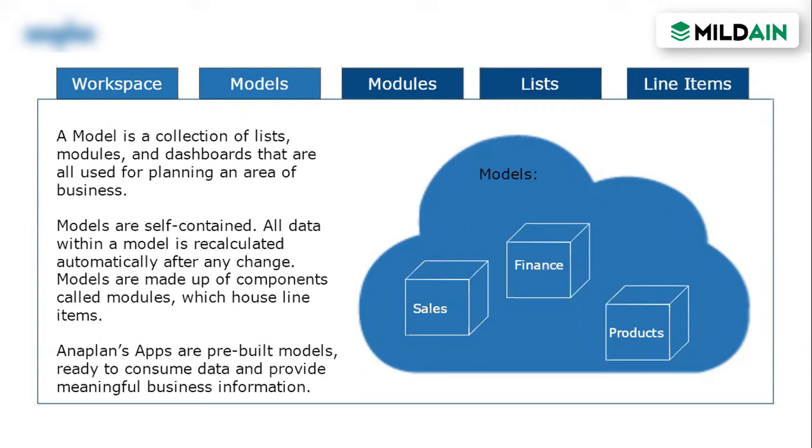Say if I want to plan my sales, or if I want to plan my finance, I will have one Excel workbook, and I will have all the data coming in from multiple locations, and everything will be housed within that workbook. Within that workbook, there might be one Excel worksheet as budget forecasting, and another worksheet as a profit and loss ledger. There might be other worksheets as well. All the data pertaining to finance will be housed within that workbook. Similarly, within Anaplan, you would have one model and all the data will be housed within that.